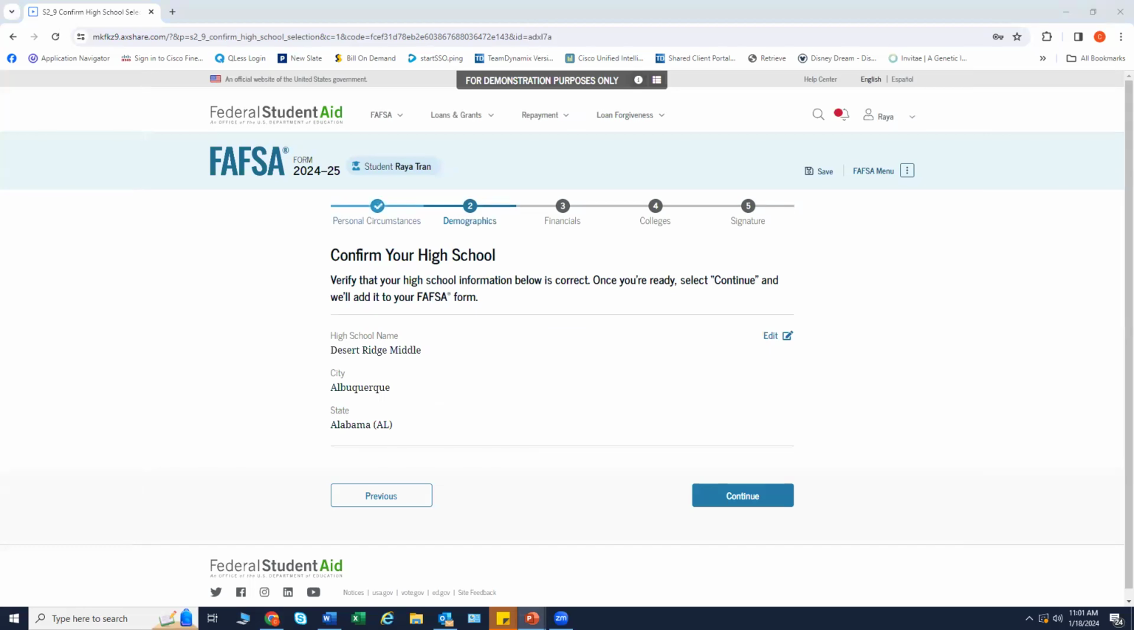The student has the option to edit the high school information presented on this page by selecting Edit over here, which will return them to the previous page to the high school information. The student will confirm their high school information and select Continue to proceed to the next section.